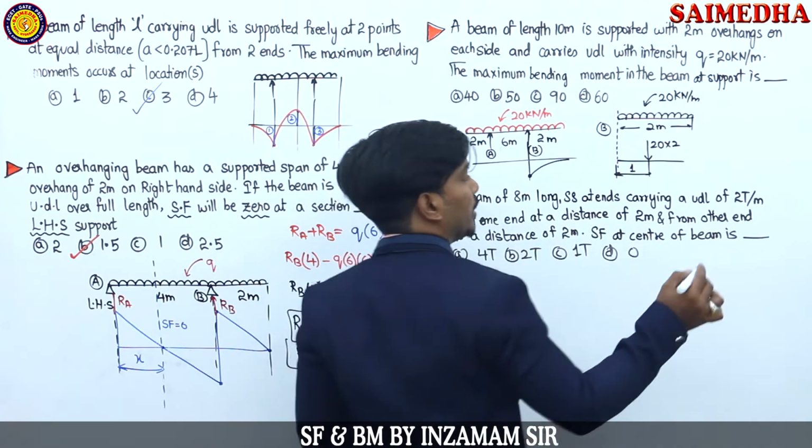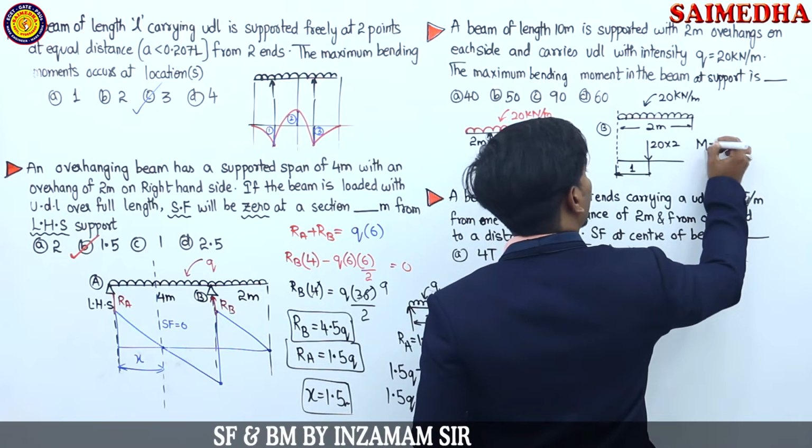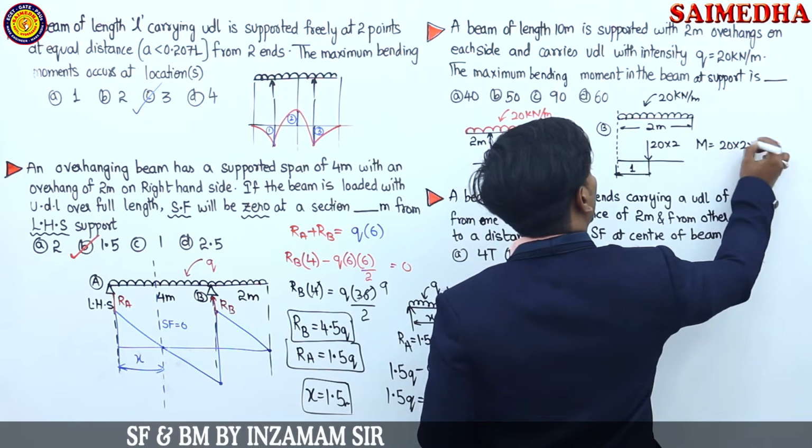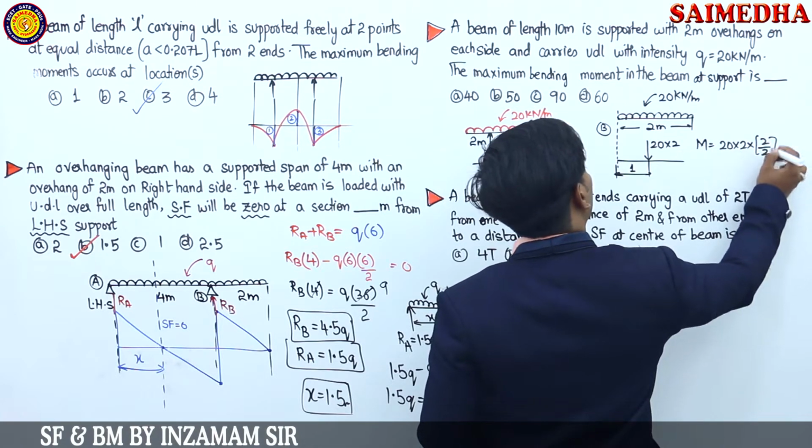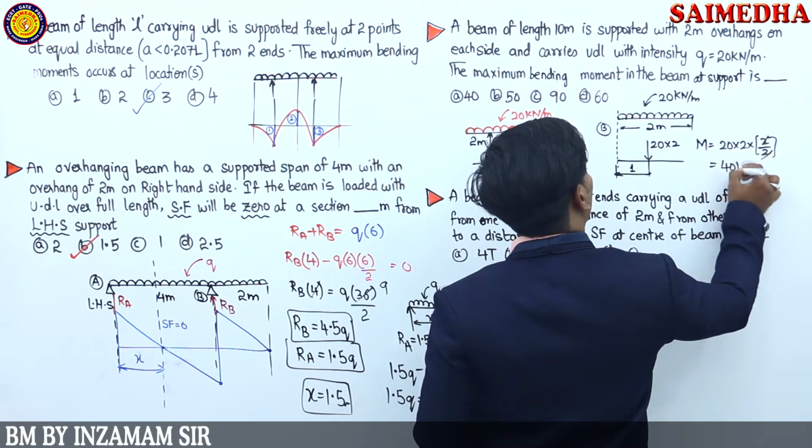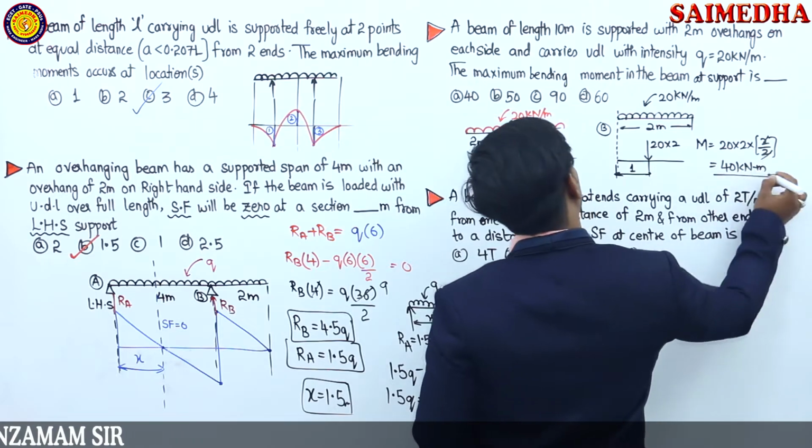So now we can calculate the bending moment. What is the bending moment guys? Moment will be equals to 20 into 2 into 2 by 2, that is 1. This 2 by 2 gets cancelled. 20 into 2 times is what? 40 kilonewton meter. This is going to become your answer.